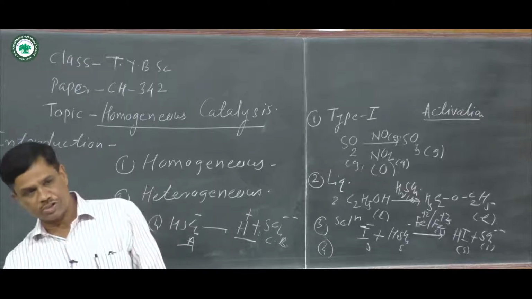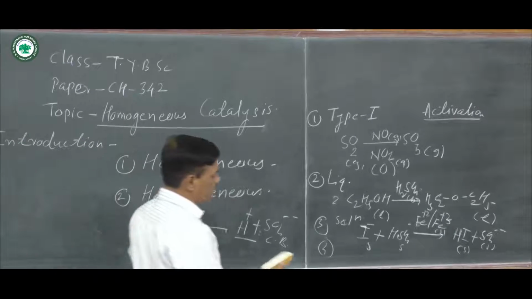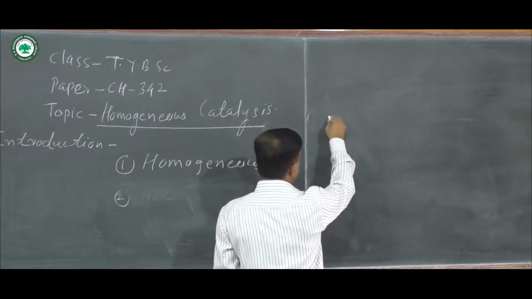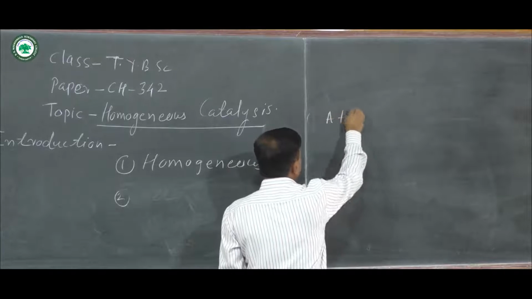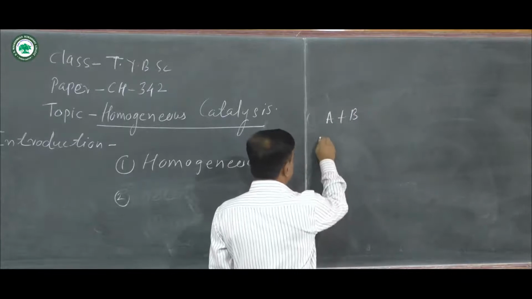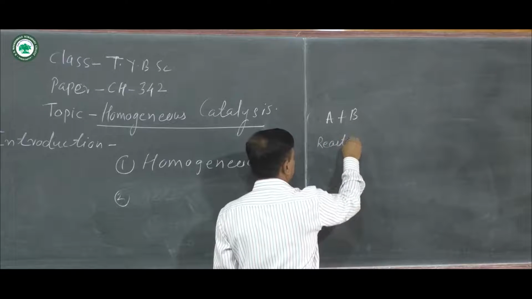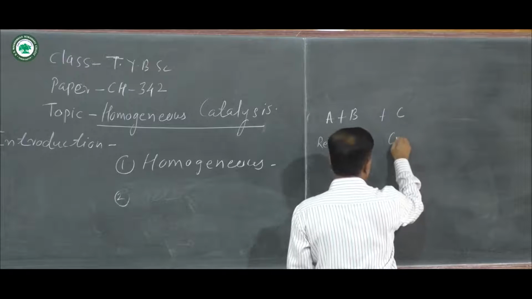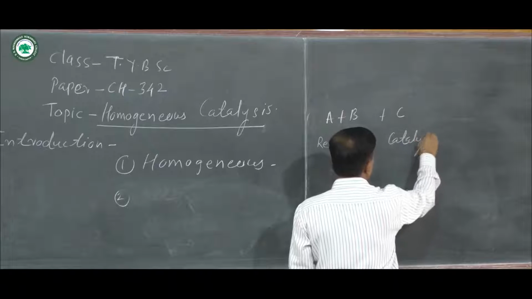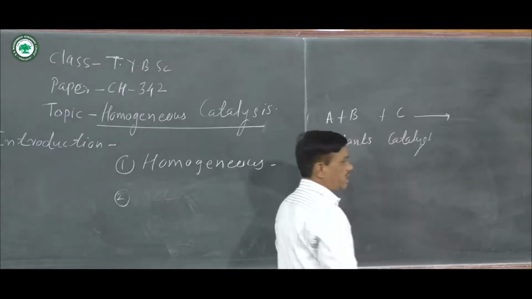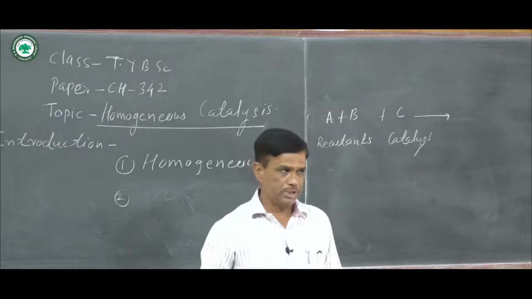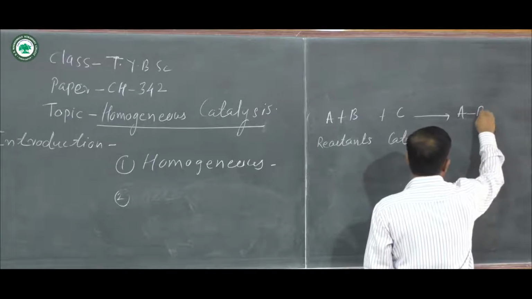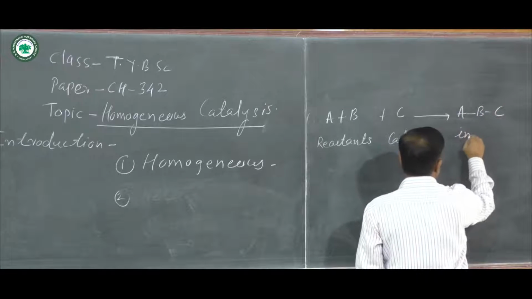Actually, in the catalysis process, a general representation of the reaction is this. Suppose A and B are the reactants. Then there is addition of a catalyst, that is C. When the catalyst is added to the reactants, there is a formation of ABC as an intermediate.